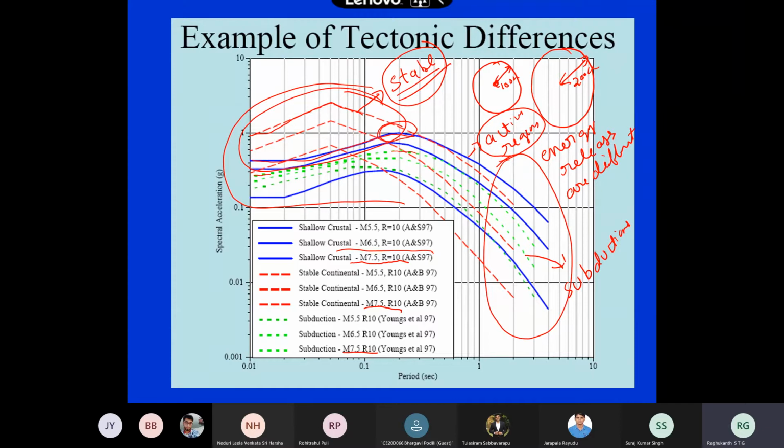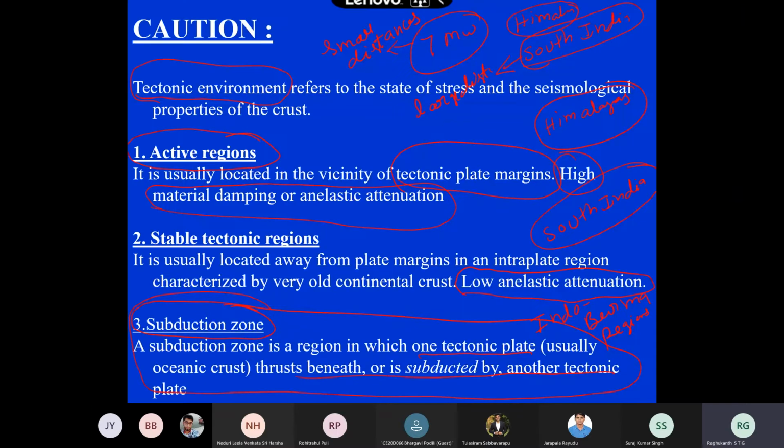But that is now thrown out, and the international community says there is a guideline. If I want to use some GMPE in the Himalayas, I should select a region which is similar to the Himalaya. You should not use South India data in the Himalaya, and you should not use Himalayan data in South India.